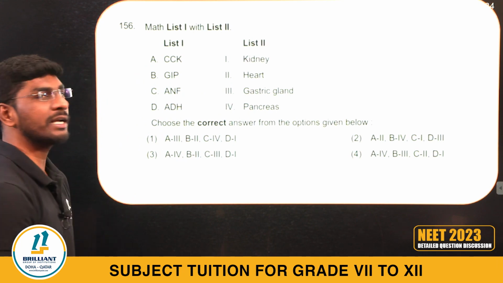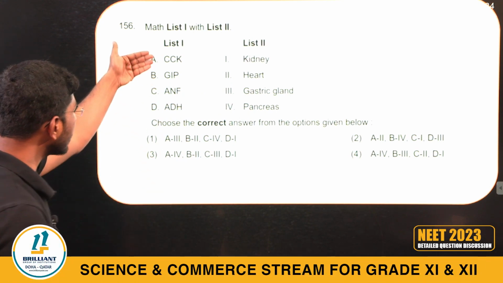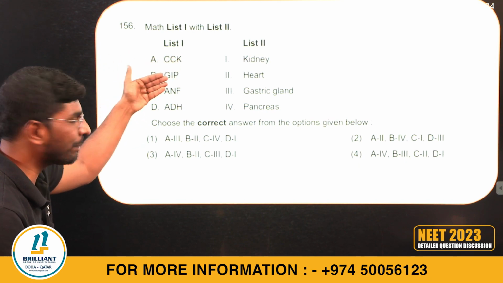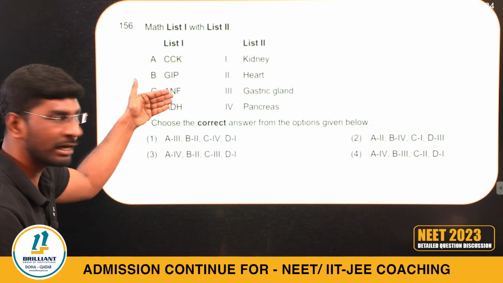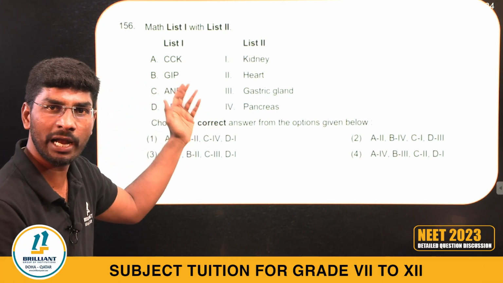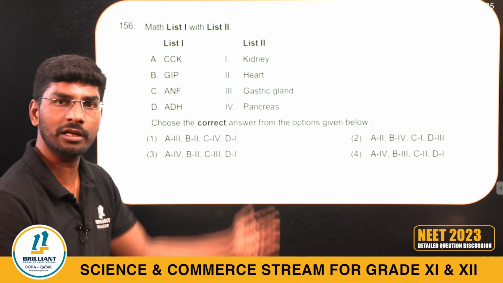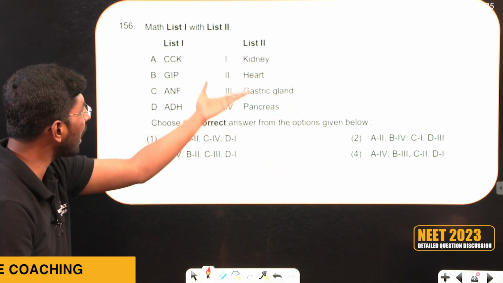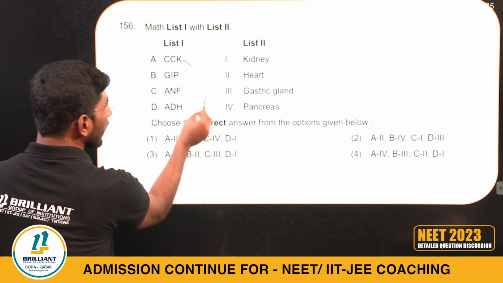Next question 156. Different types of hormones are given here. CCK, cholecystokinin; GIP, gastric inhibitory peptide; ANF, atrial natriuretic factor; ADH, antidiuretic hormone, also called vasopressin. The affected organ is given as well. Cholecystokinin acts on the pancreas.